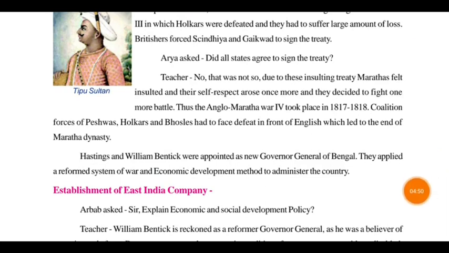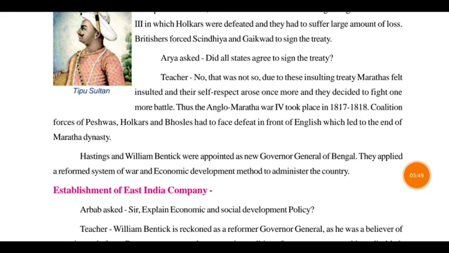Arya asked the teacher, did all the states agree to sign the treaty? The teacher told, no, that was not sure. Due to this insulting treaty, the Marathas felt insulted, their self-respect arose once more, and they decided to fight one more battle with the Britishers.